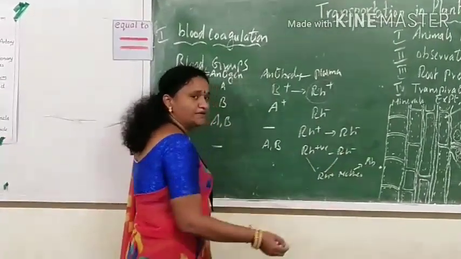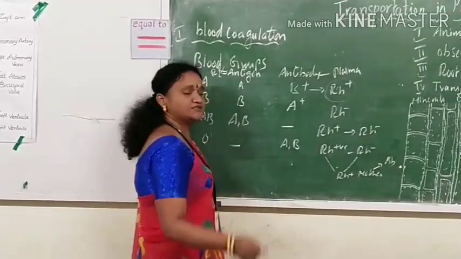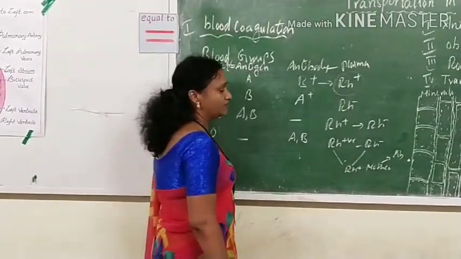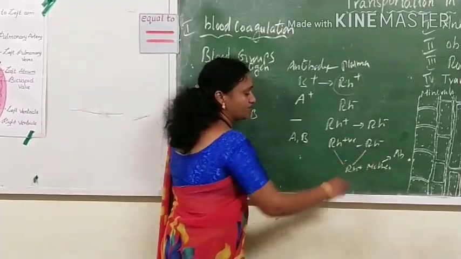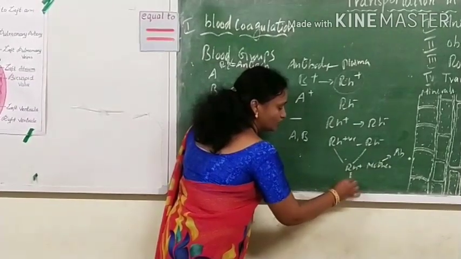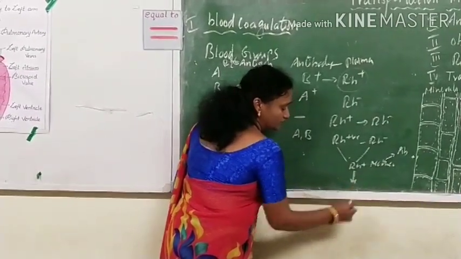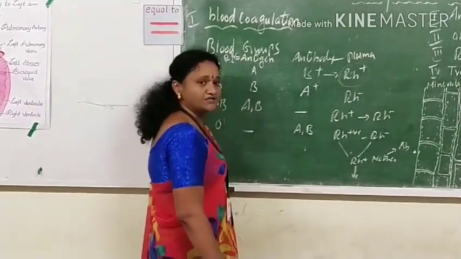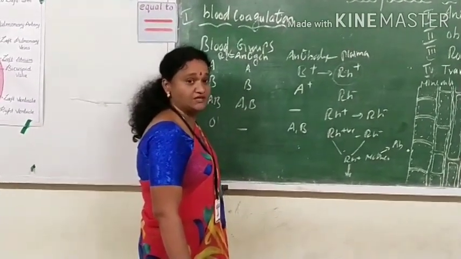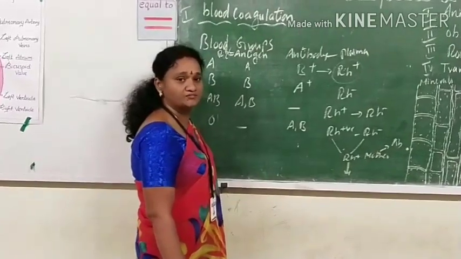When a little bit of RH antigen goes to the mother's blood, the mother's blood will develop antibodies against the RH antigen. The first child doesn't have any problem. During the second child, a large amount of RH antibodies will go to the child's blood and it leads to the death of the child.